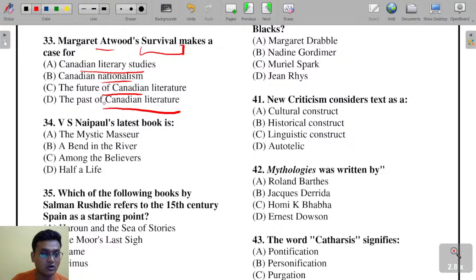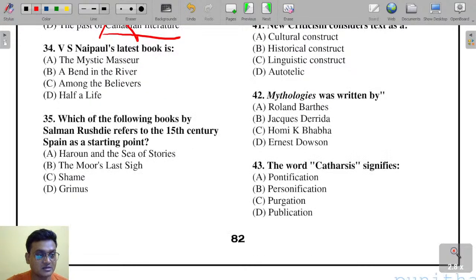Look, all these options are actually wrong. This is a very tough question, a recent one. None of the answers is right. V.S. Naipaul's latest book, what is it? I'm telling you, Half a Life is the latest book here.